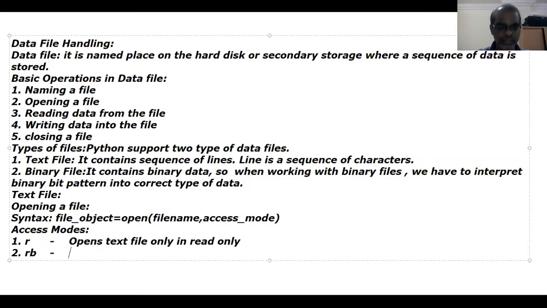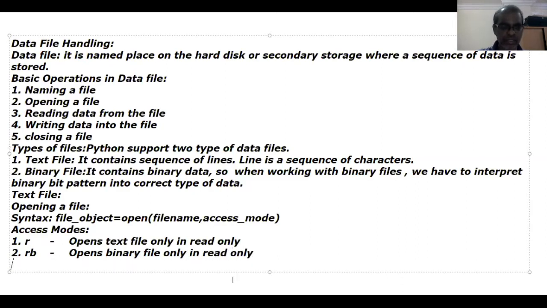This opens binary file. B stands for binary file. RB opens binary file only in read only. Similarly, W: if access mode is W, it opens text file only for writing.